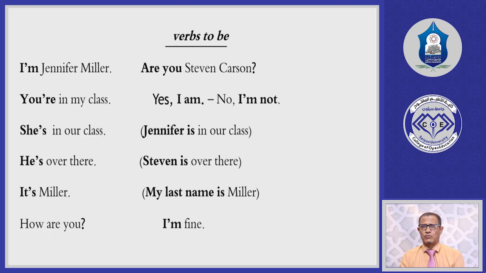Verb to be, for example, when I say I'm a doctor, I'm a teacher, how can we make this sentence negative? How do we make all sentences with verbs to be negative? This can be done only by adding the word not after verb to be. So I'm a teacher, I'm not a teacher. He's a doctor, he's not a doctor. She's a nurse, she's not a nurse. So we can only add not after verb to be to make sentences with verbs to be negative.